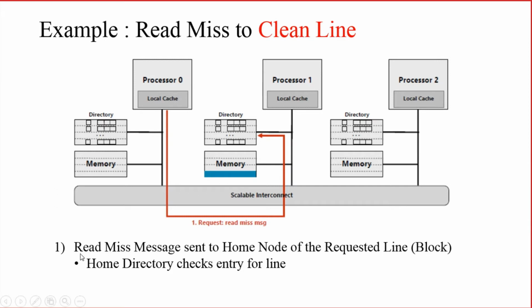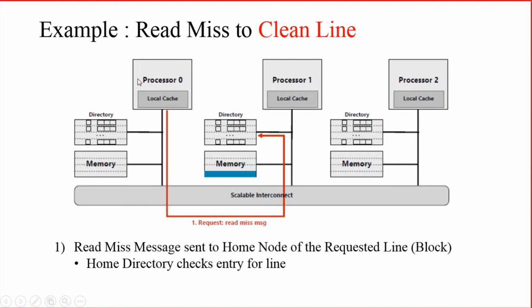So let us take the first case. Whenever a read miss is happening, a read miss message will be sent to the home node. In the case of bus architecture, what you have seen, a transaction will be sent on to the bus. But here a read miss message will be sent on to the interconnect network. Through the interconnect network, it will be sent to the home node. So here we are sending a read miss message to the home node.